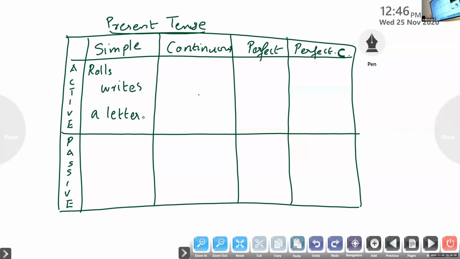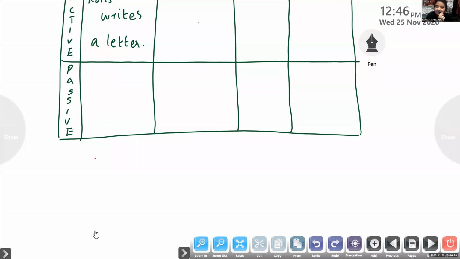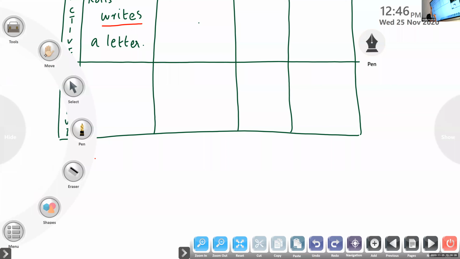The sentence is in active voice because it has the form of SVO, subject verb object pattern. You can see a finite verb used in the sentence. Tell me the finite verb used in this first sentence. Writes. Okay, this shows that the sentence is given in simple present tense. Underline writes, children.